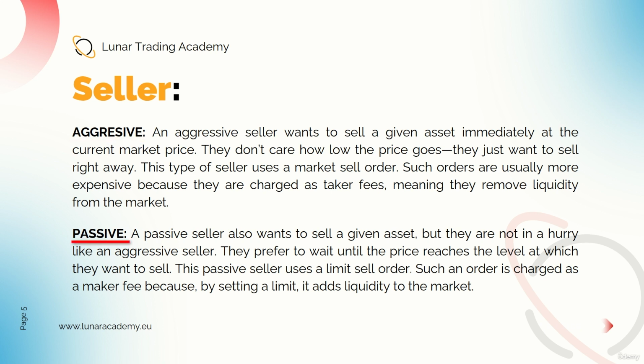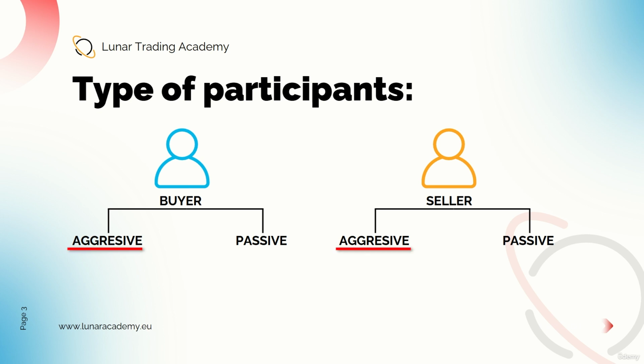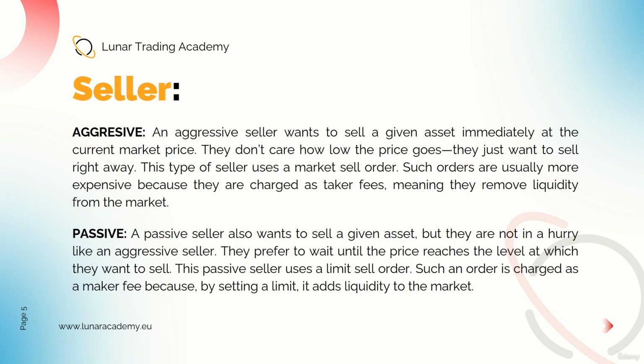from the market. On the other hand, passive seller also wants to sell given asset, but they are not in a hurry like an aggressive seller. They prefer to wait until the price reaches the level at which they want to sell. This passive seller uses limit sell order. Such an order is charged as a maker fee because by setting a limit, it adds liquidity to the market, same as a passive buyer. A very important point is that the participants who actually move the market are the aggressive ones, aggressive buyers and aggressive sellers. We'll go deeper into this topic in the video Market Mechanics, so stay tuned.